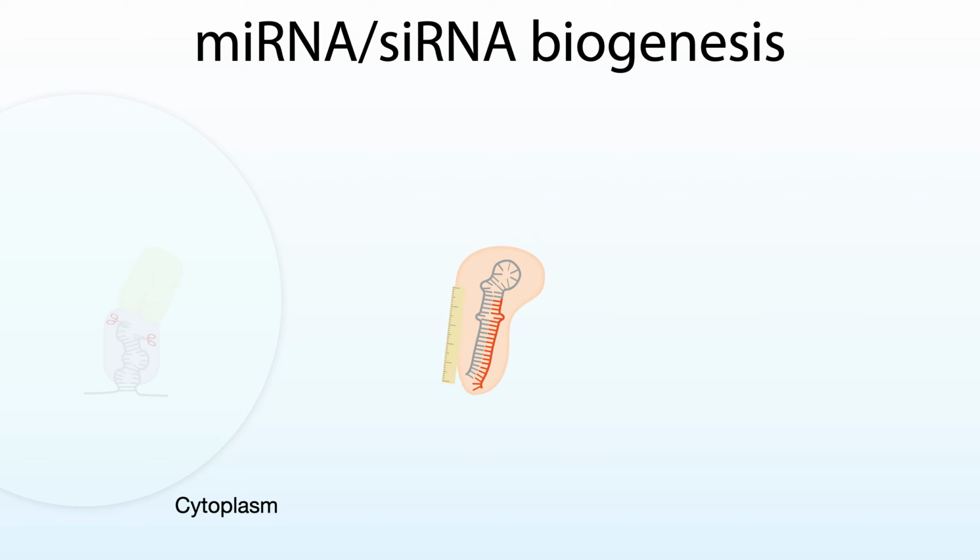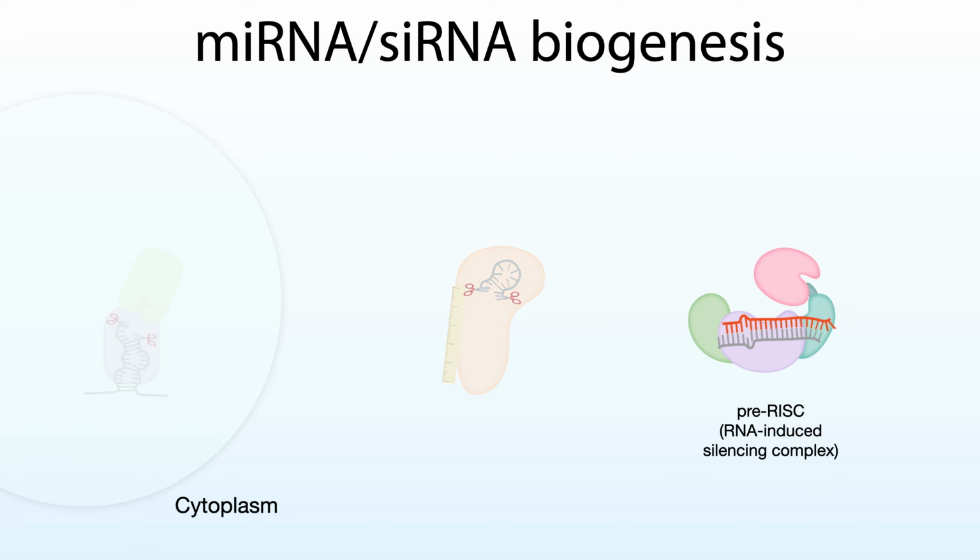It measures off a roughly 22 nucleotide RNA duplex, which gets loaded into Argonaute to form the pre-RISC. AGO then ejects the passenger strand, displaying the seed region of the guide strand for seeking out targets that match.